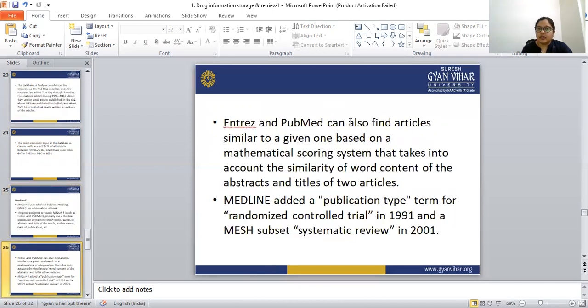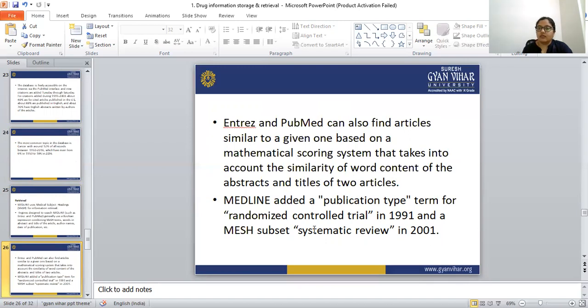Entrez and PubMed can also find articles similar to a given one, based on a mathematical scoring system that takes into account the similarity of the word content of the abstract and the title of the two articles. Medline added a publication type term for randomized controlled trial in 1991 and a MeSH subset, systematic review, in 2001.